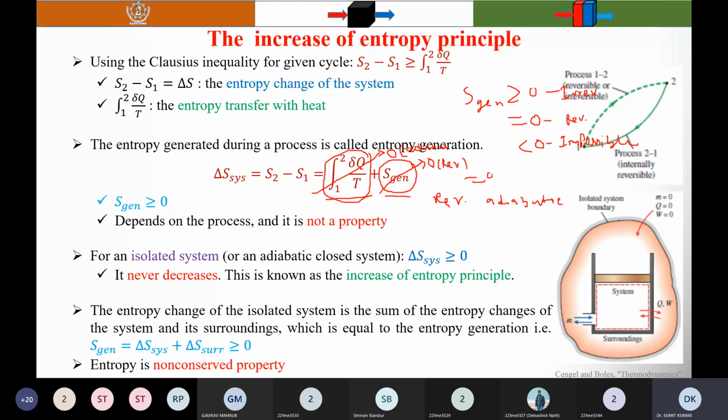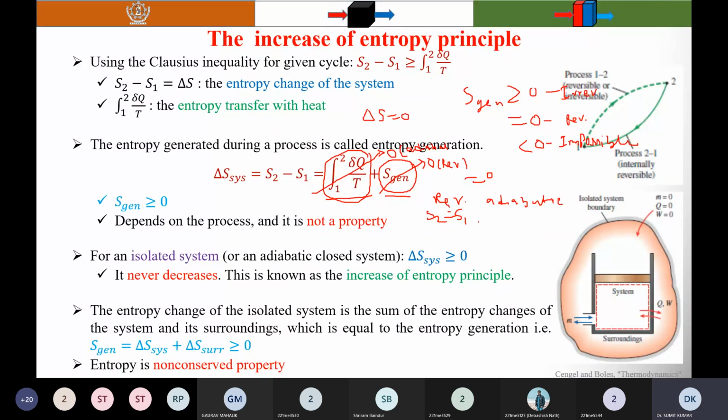So what is the meaning of the right hand side being equal to zero? S2 is equal to S1. This type of process, because entropy is constant, is known as an isentropic process. The entropy of a fixed mass does not change during a process that is internally reversible and adiabatic. A process during which the entropy remains constant is called an isentropic process. So delta S in this case is equal to 0.